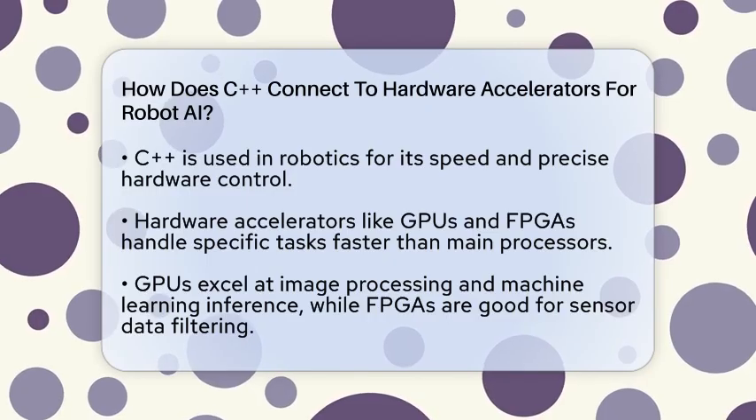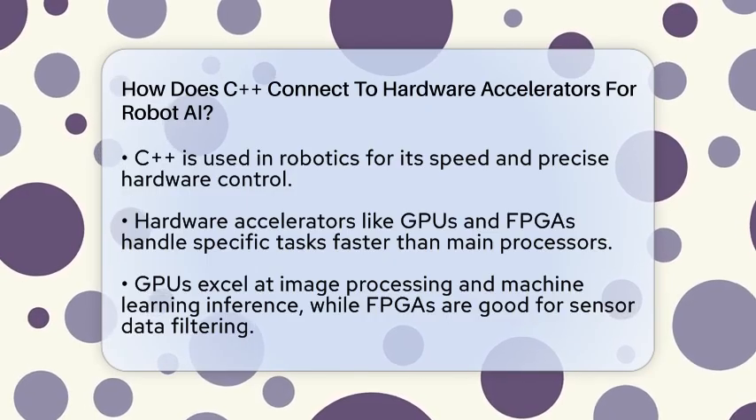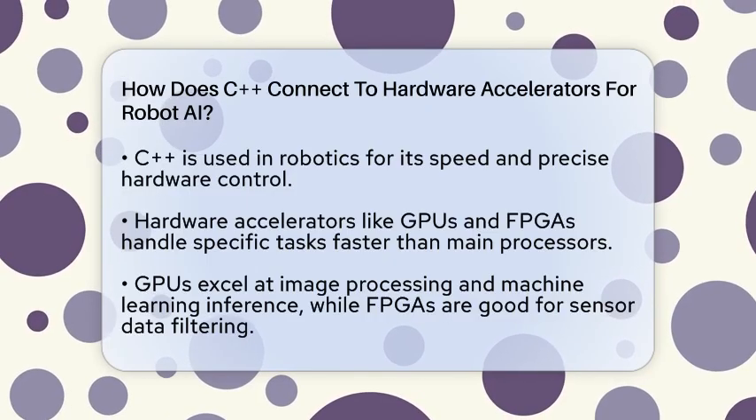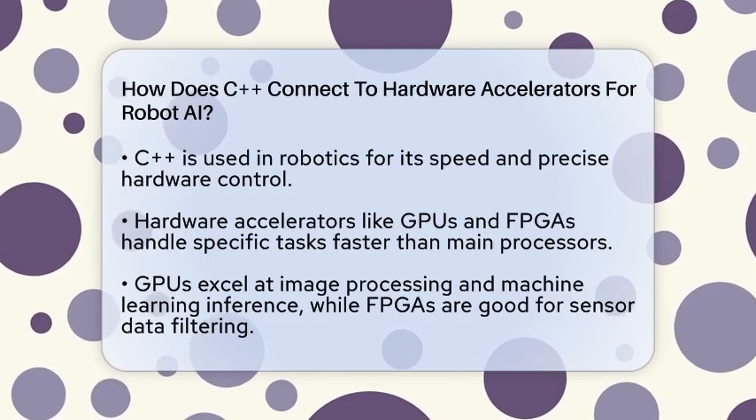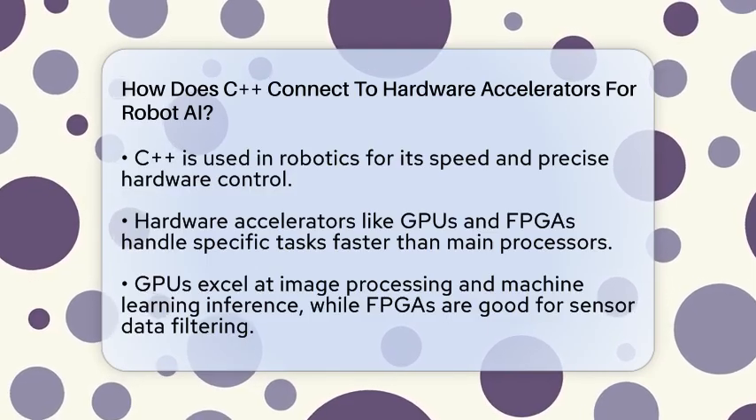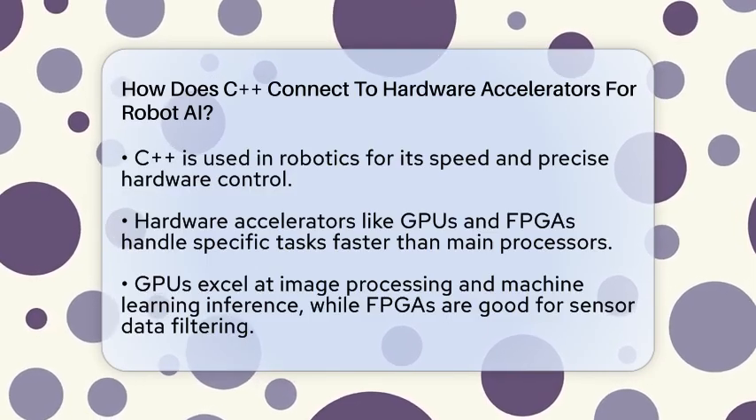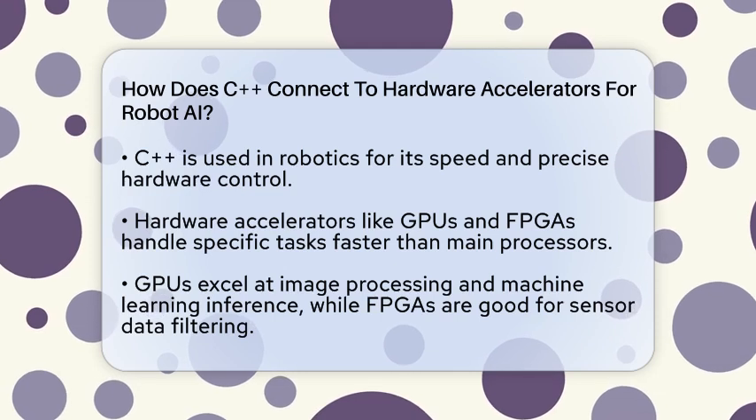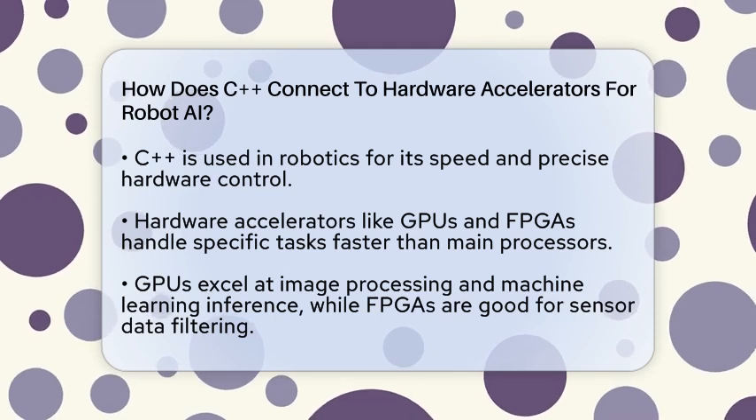C++ is a popular language in robotics because it offers fast performance and precise control over hardware. But connecting C++ to specialized hardware like graphics processing units or field programmable gate arrays requires some clever techniques.